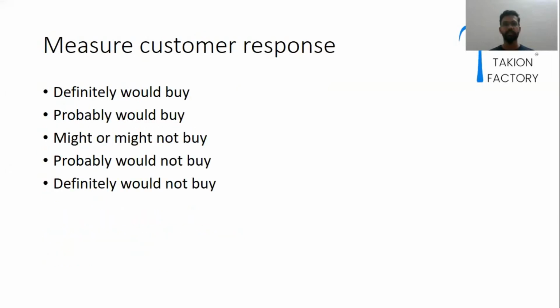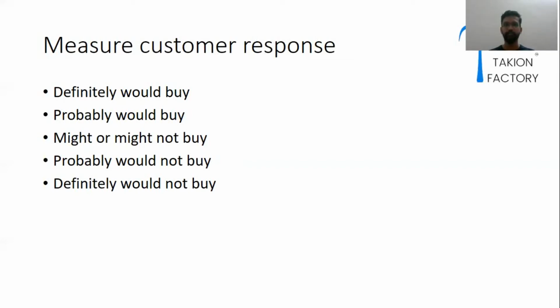This is the most important part of concept testing: how to measure the customer response. If the concept is very good, people will say they definitely will buy, or probably will buy, might or might not buy, probably would not buy, or definitely would not buy. These are the options. If the product is very good, we get a good response from the user group, and most probably it will be definitely would buy.